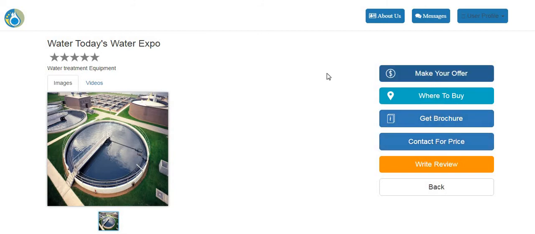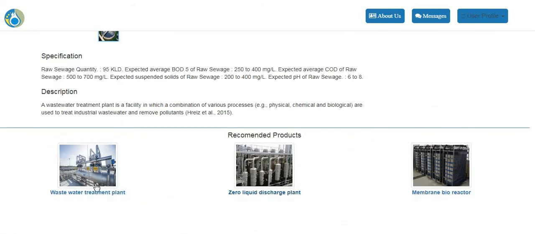You can make your offer, you can ask for a quotation. You can also see where all these physical products are available, or where all their shops or showrooms are. You can download their brochure, you can get in touch for a price, you can also write a review about this. If you scroll this page down, you will be able to see the recommended product which is being sold by this exhibitor only.